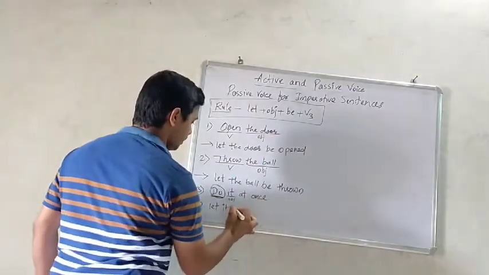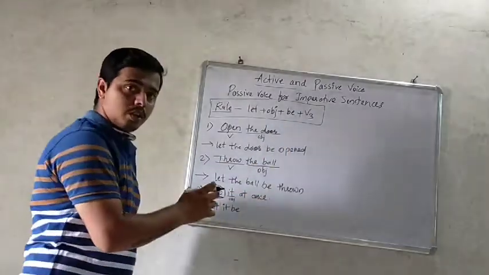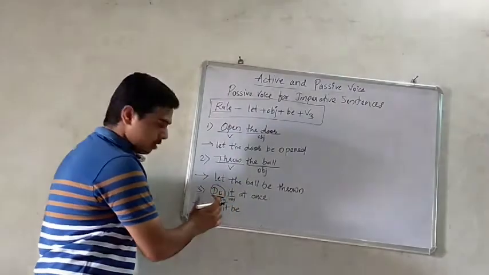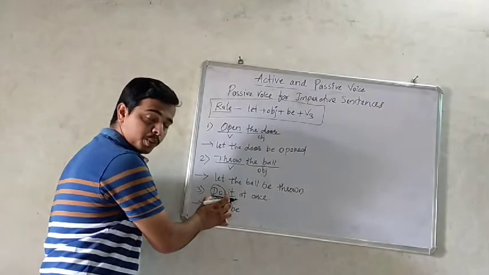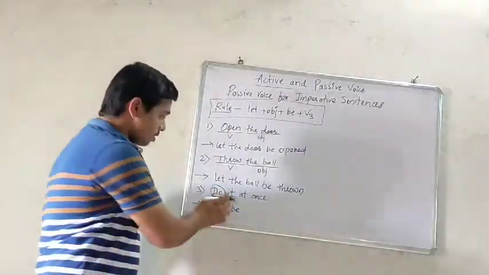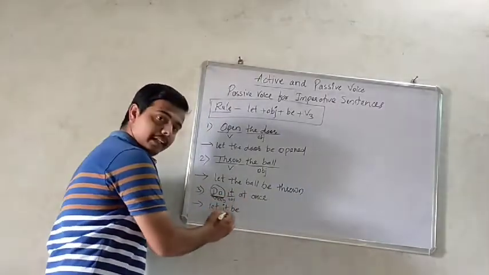So be. Do is the verb. This is the first form of the verb and we need to change it into the third form. So do becomes done.